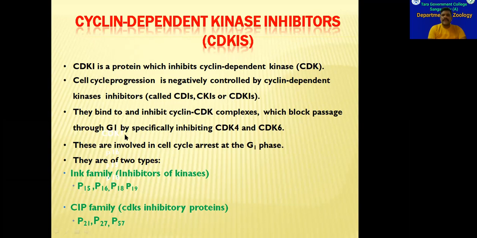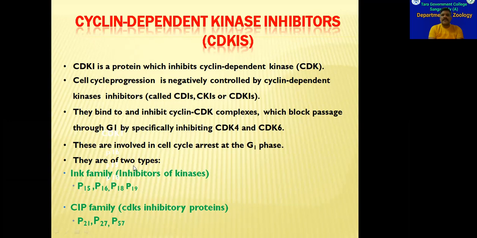In this way, CDK4 and CDK6 will be inhibited by these CDKIs. CDK4 and CDK6 are very, very important for the cell to enter from G1 to S phase. So when these two CDKs, CDK4 and CDK6, are inhibited, the cell will stay in G1 phase only. It will not enter into G0 phase. In this way, they will control the cell regulation or cell cycle events.